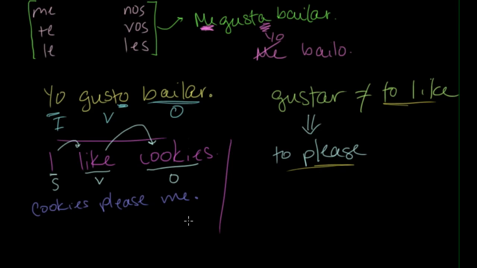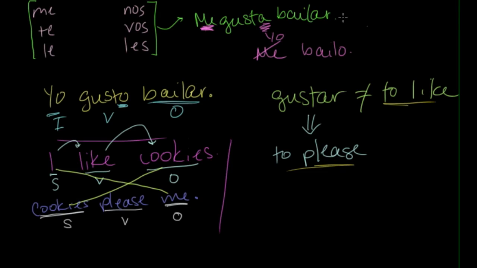Now, the difference in meaning is not existent. This means the same as this, pretty much. But the structure of the sentence has changed considerably. So now our verb is please instead of like. And the thing that is doing the pleasing is cookies. And the thing receiving the pleasing is me. So if we compare these two sentences, you can see that we've sort of switched our subjects and objects.